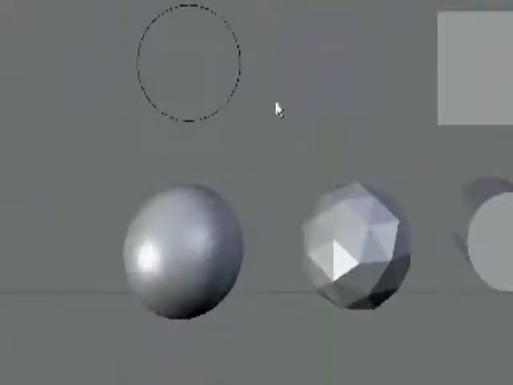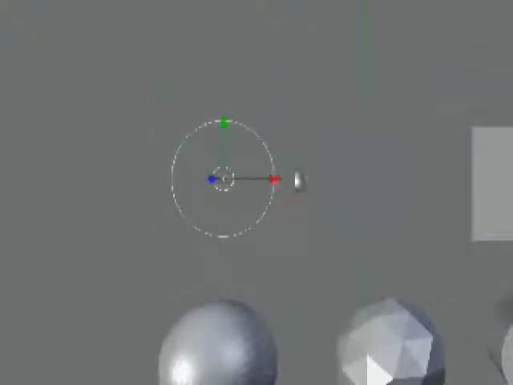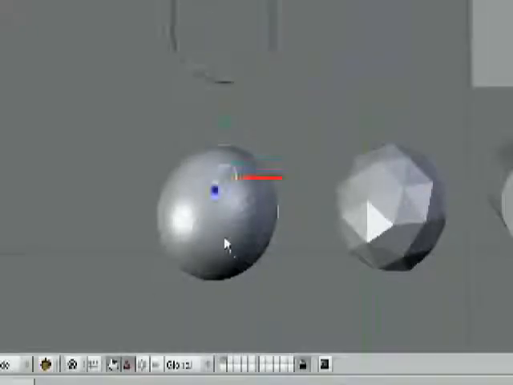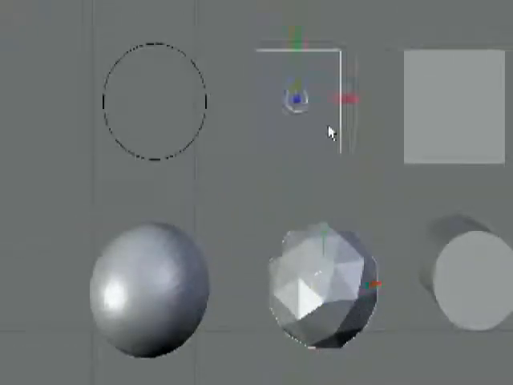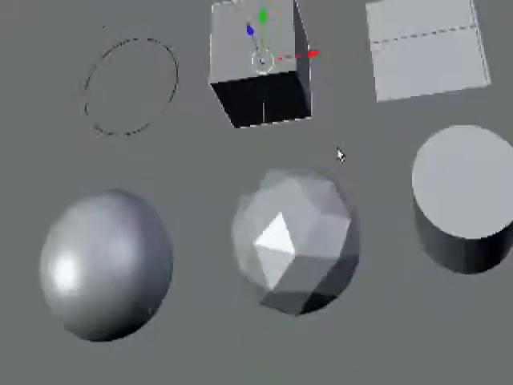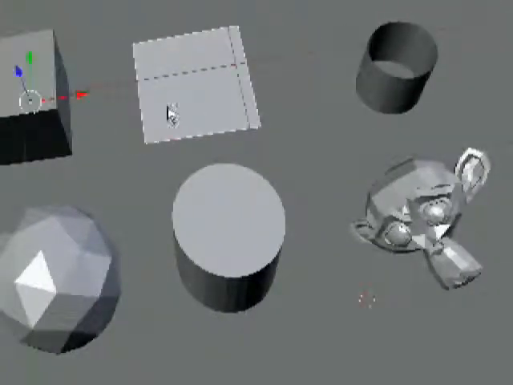Let's do something different here now. To select an object, you can hit the right mouse button. As you can see, a little pink outline appears around that object. So I can select my sphere, my other sphere, my cube. Here, I'll rotate out a little bit so you can see it. Cube, my plane. Oops, hit the G key.